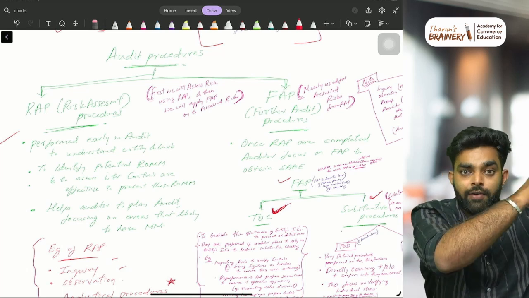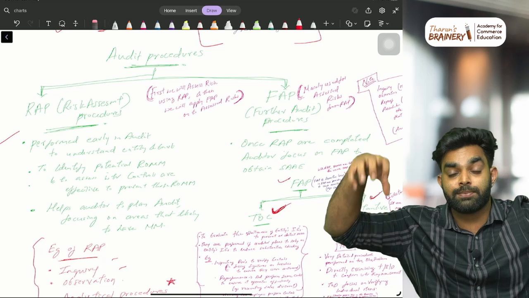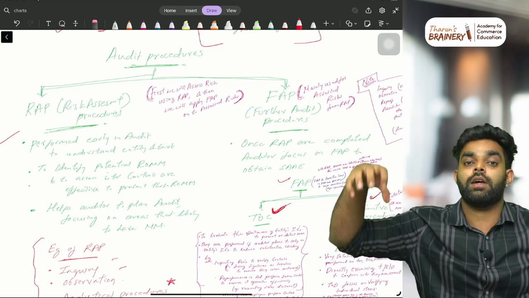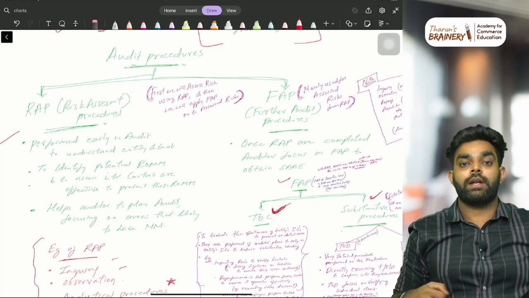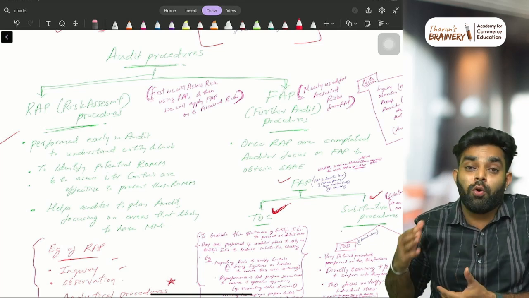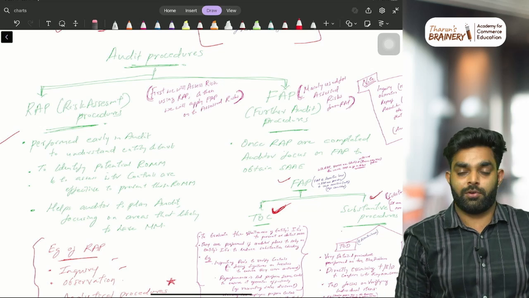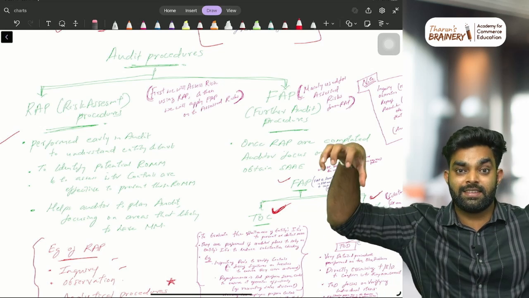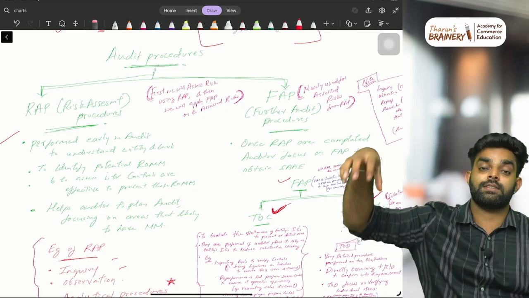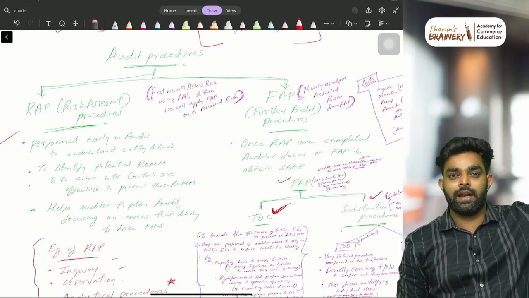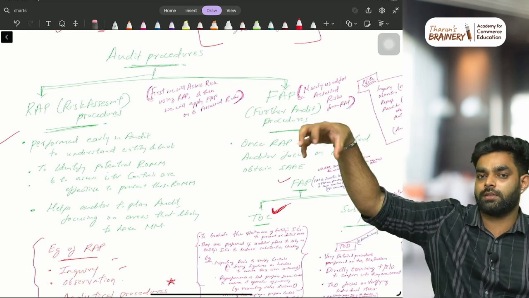And once he identifies these risky areas, he will decide how he will respond to this. That is what we call further audit procedure. The auditor identified the risk. How is he going to respond to that risk? That is what we call further audit procedure. SA 315, SA 330. Further audit procedure is the auditor's response to the assessed risk. He will assess the risk here, identify the risk. He will assess whether it is a high risk or a low risk. Then here is how he will respond.